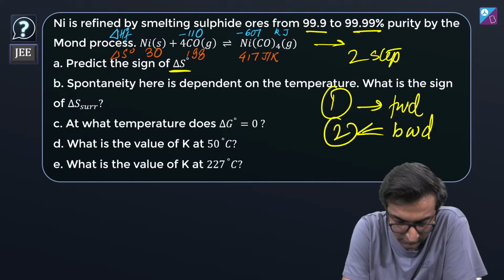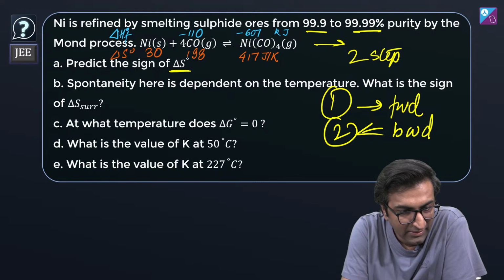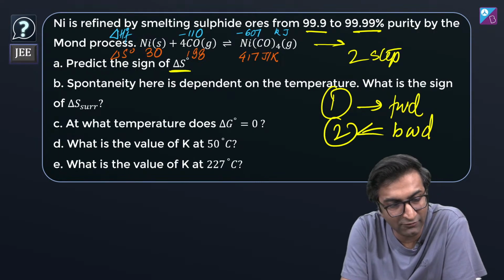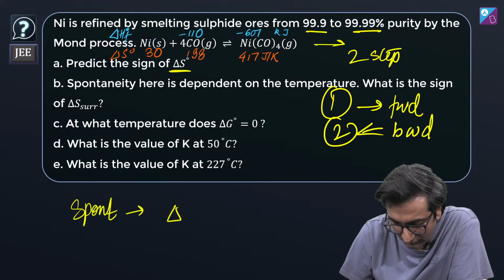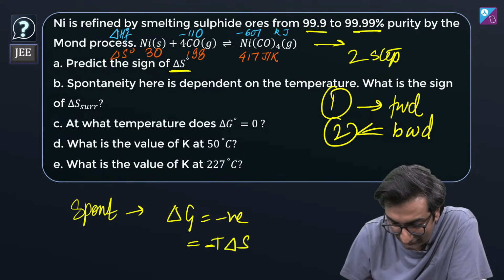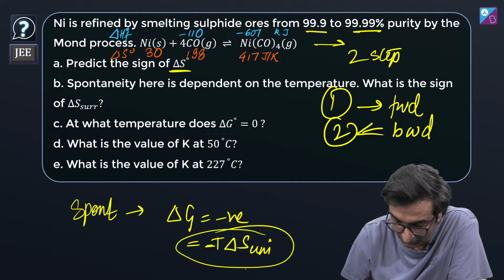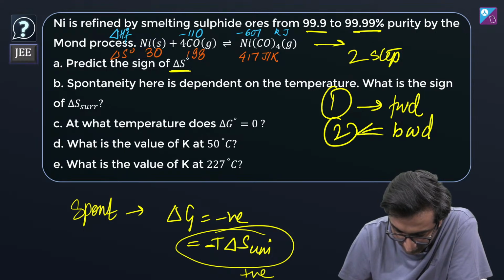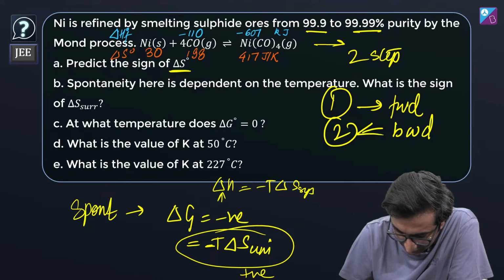Ria asks, sir, why is delta S universe positive? Ria, that's a wonderful question. For a spontaneous process, when you say that delta G is negative, delta G is negative T delta S universe. This is why it must be positive. After that, you get to say that delta H minus T delta S system comes from